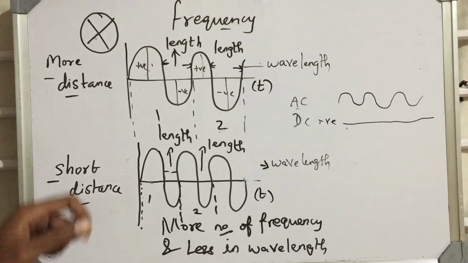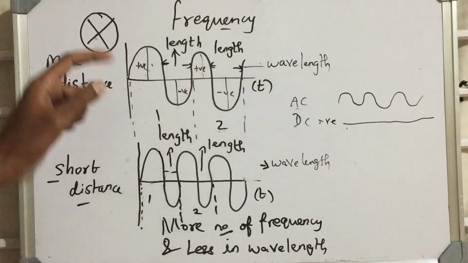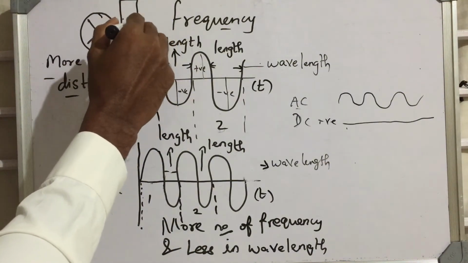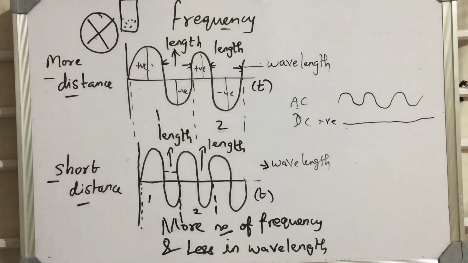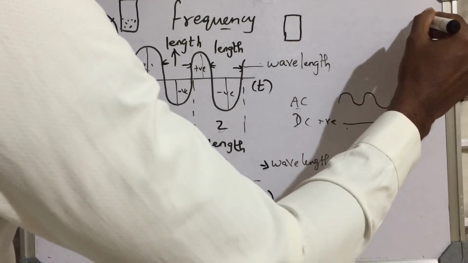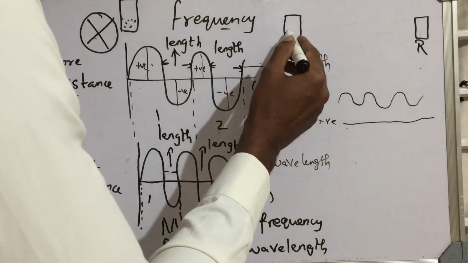When the generator generates a signal, it will produce like this. Not only a generator, it may be a mobile phone. If you are calling from this mobile phone, definitely this wave only will be produced by the mobile. After that, it reaches the base station and a tower, according to your subscription. One more example I can give: this is one mobile phone, this is yours and this is your friend's. This is the sender, this is the receiver. You are calling your friend.